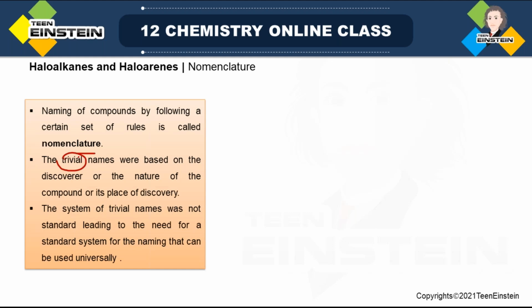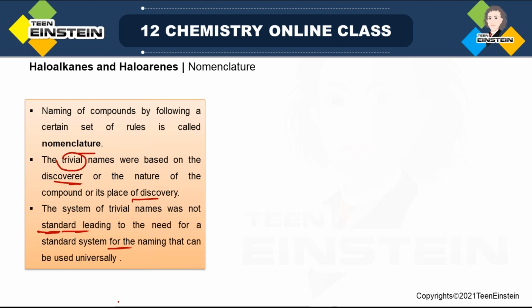And what about trivial? Trivial names are basically based on the name of the discoverer or the nature of the compounds, or sometimes the place of discovery. So you can also find some trivial names, but in some cases, not always. The system of trivial names was not standard, leading to the need for a standard system for the naming. So they are not standard because it is based on the name of the discoverer or the place where it is discovered.